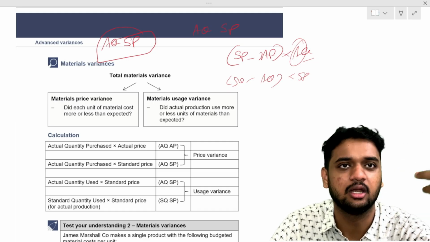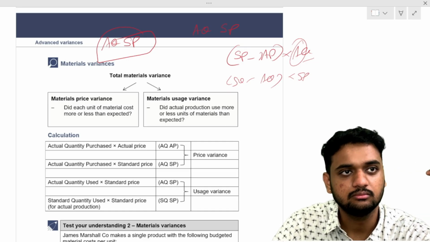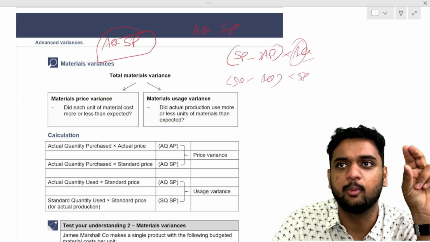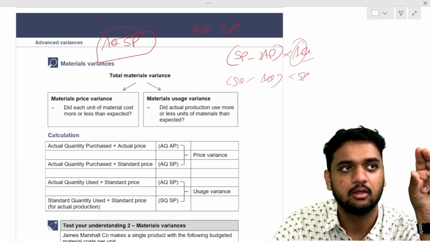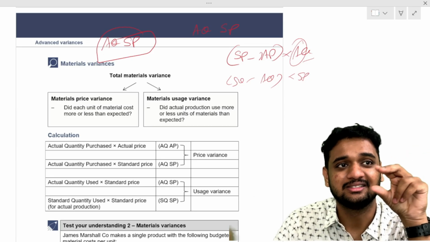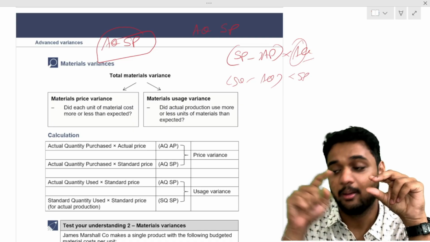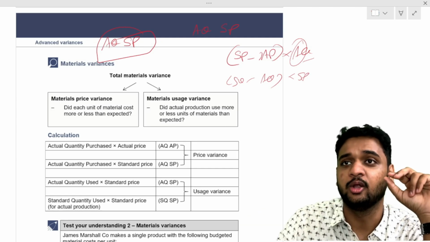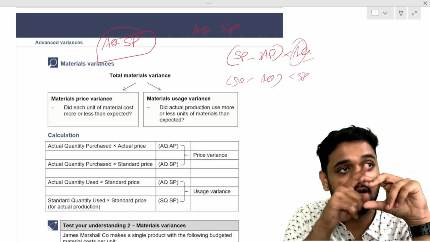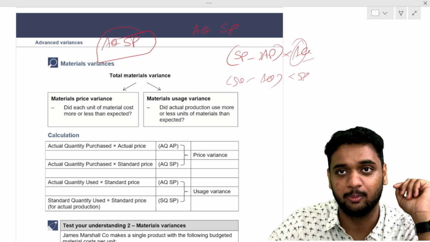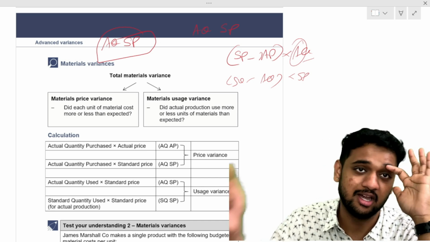How are you finding standard quantity? What multiplied by what? What is 0.3? Exactly. 0.3 is standard quantity required per unit. So 0.3 into 100, if you put, what you are getting? Standard quantity for your actual output. My actual output is 100 units. For that, how much should you have used?